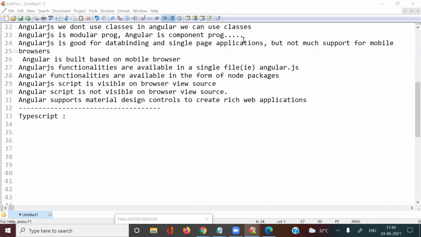Material UI concepts and material design controls are both the same. Bootstrap and material UI are there. Here, we can also call them material UI design controls. UI means designing. Yes, I will discuss all the material design controls.